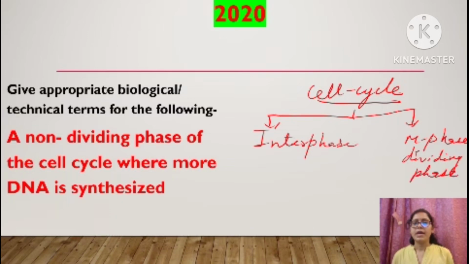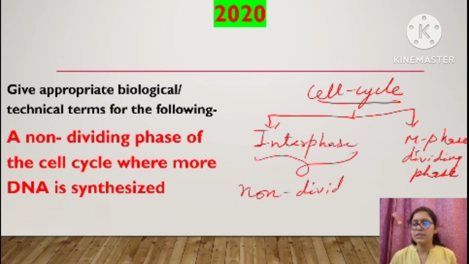In interphase, will division take place? No, interphase is the preparatory phase, right? So interphase will be the non-dividing phase of the cell cycle. As soon as you see non-dividing phase in the question,